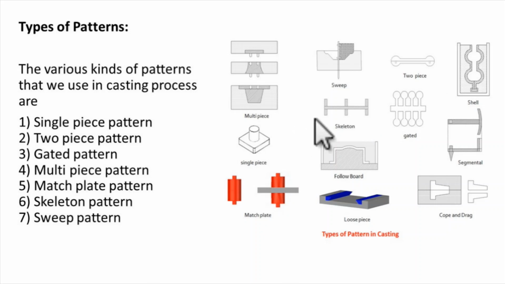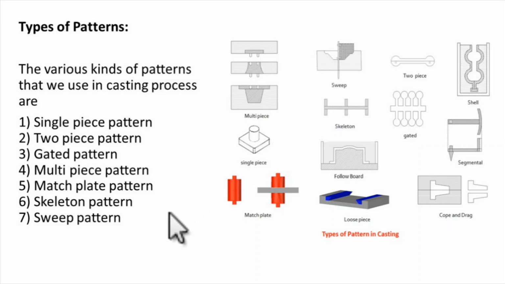A skeleton pattern is basically used where we want some hollow kind of structure, with some kind of skeleton around the hollow space. There we use a skeleton pattern. Now the sweep pattern. A sweep pattern is used where we want a symmetrical object around its axis. This is a pattern we just rotate to create a similar arrangement, similar design and features around the axis. So this is the sweep pattern.